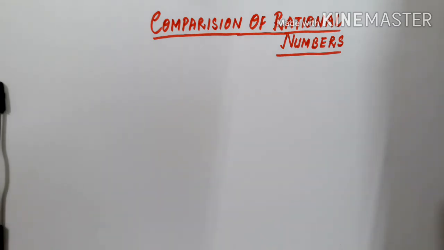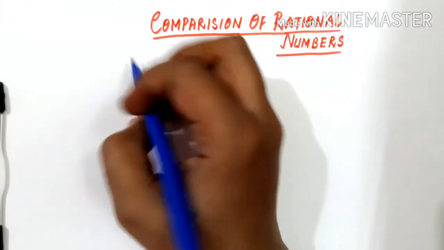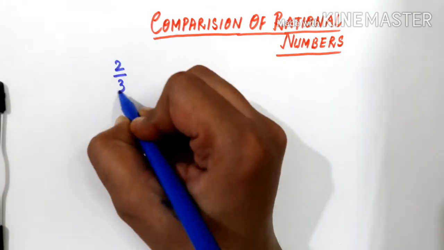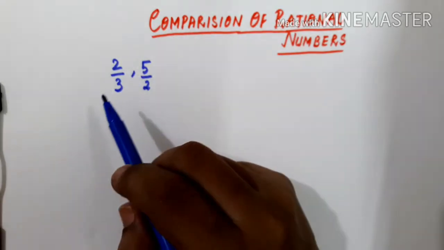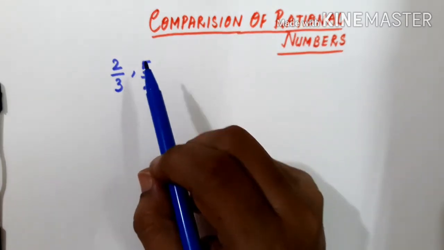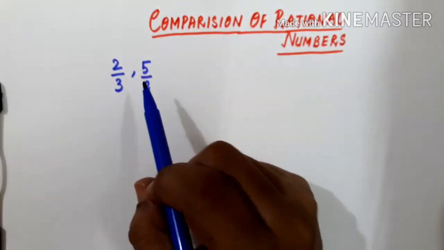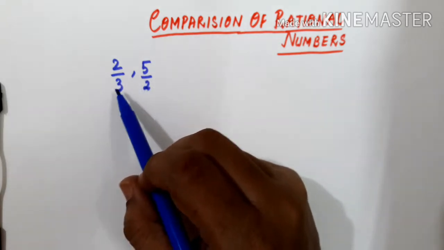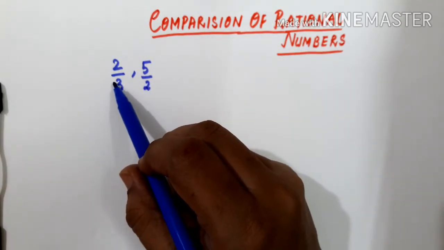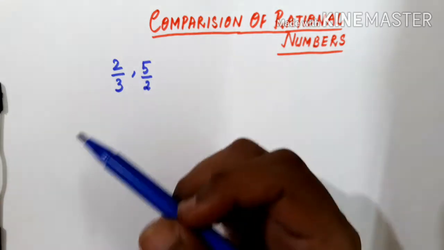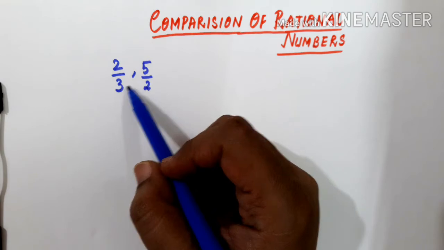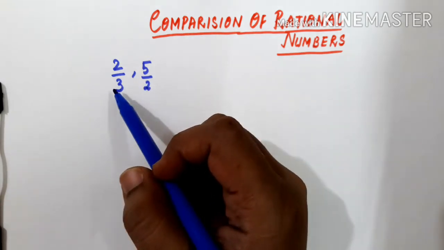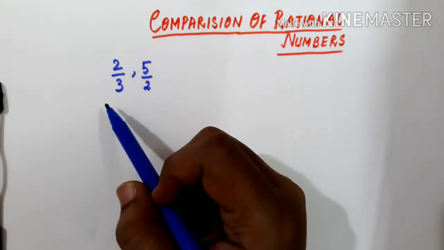Students, our next topic is comparison of rational numbers. Suppose I have two rational numbers, 2 by 3 and 5 by 2. First of all, you have to check whether their denominators are positive or not. If they are negative, then you need to make them positive. After that, the next step is to take out the LCM of the denominators. Why are we taking out the LCM? To make the denominators equal.